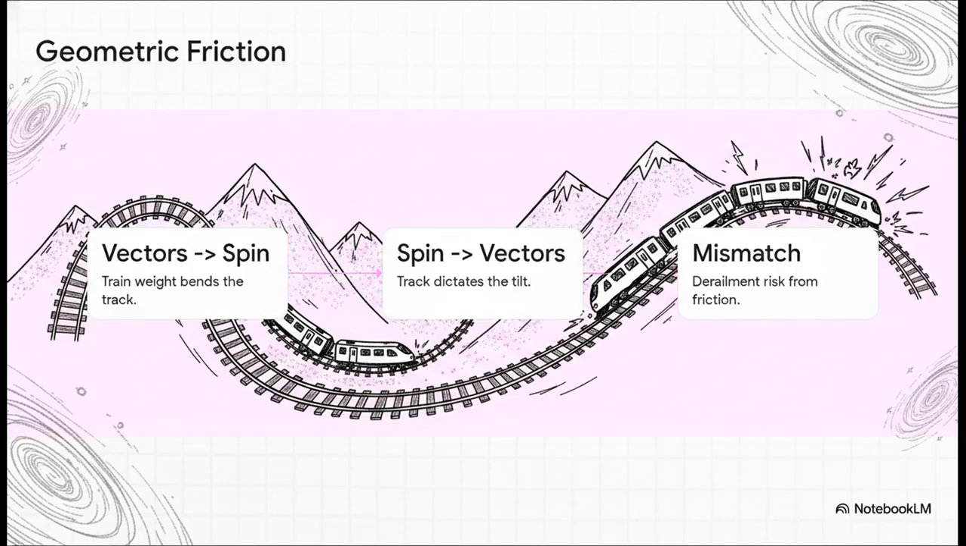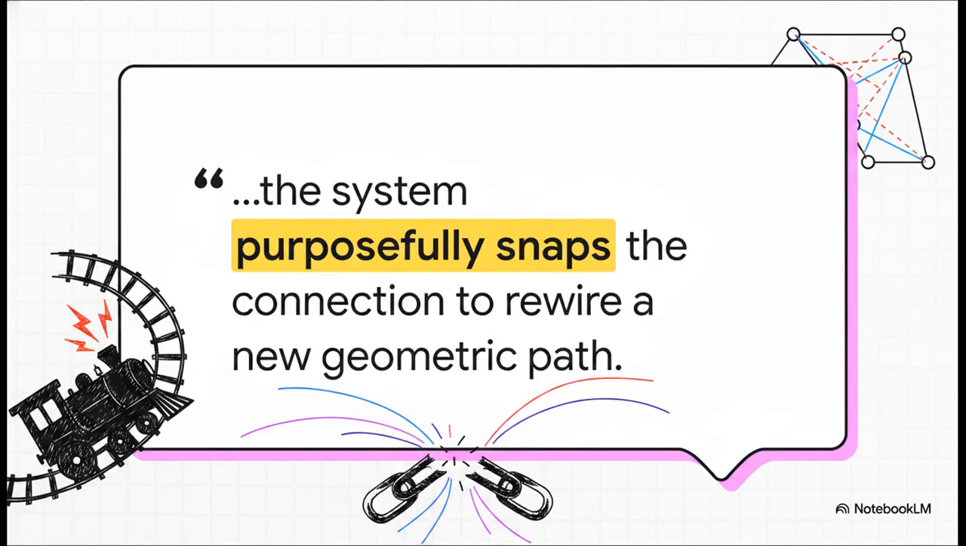But step three, if a train comes in way too fast or the track bends too sharply, we hit immense mathematical friction. The vectors and spin violently misaligned. So when the train's motion and the track's twist don't align, that geometric friction threatens to derail the whole cosmic network. But the source material highlights something genuinely amazing.